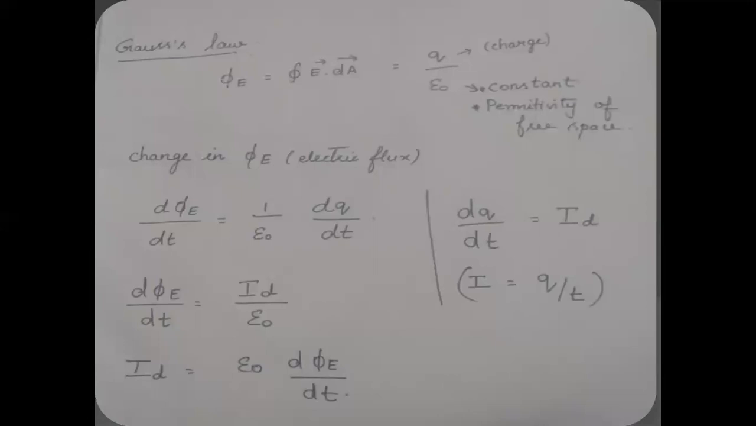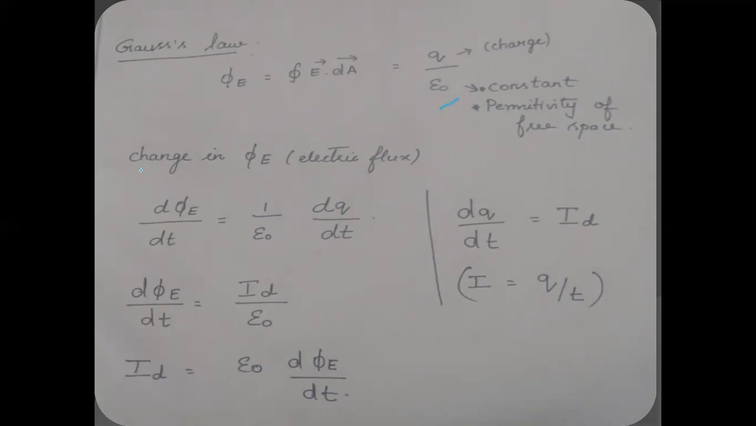Now, as most of you are learning in chapter 1, you are familiar with Gauss law. For the others, just understand it, and we will be learning more about it when we go to lesson 1. So Gauss law says phi E is equal to integral E vector dot dA vector, and is equal to Q by epsilon naught, where Q is charge and epsilon naught is the permittivity of free space and it is a constant.